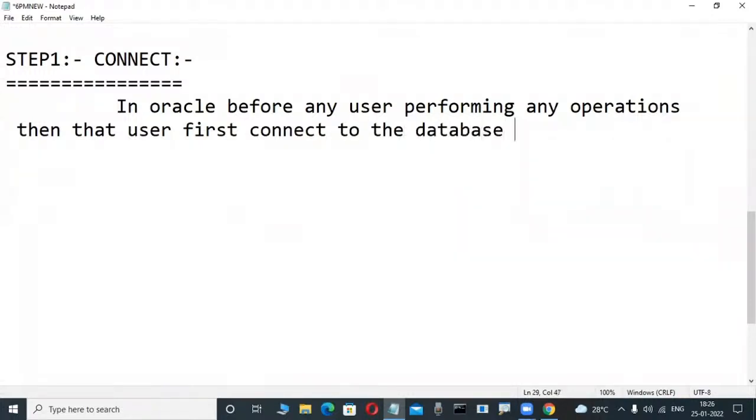Connect to the database by using a client tool. I'm drawing this diagram, don't worry. Client tool. I will tell you an example also.